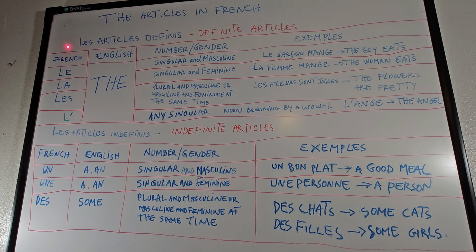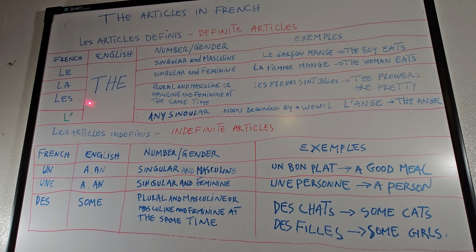We've got three sorts of articles: le, la, les, and l' with an apostrophe, which is used for any singular noun, masculine or feminine, beginning with a vowel.